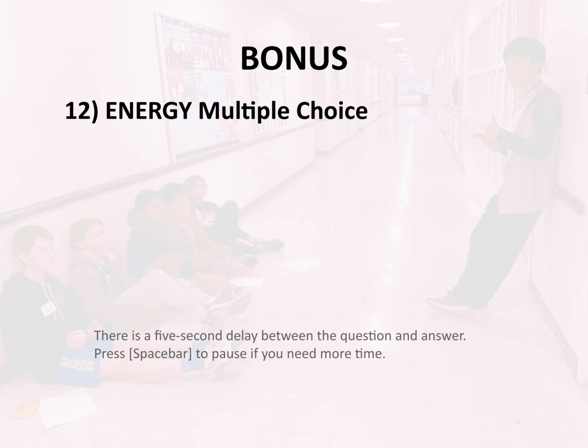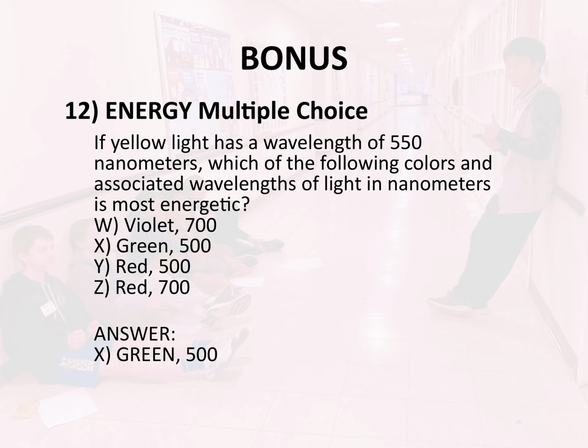Bonus 12. Energy. Multiple choice. If yellow light has a wavelength of 550 nanometers, which of the following colors and associated wavelengths of light in nanometers is most energetic? W. Violet, 700. X. Green, 500. Y. Red, 500. Z. Red, 700. Answer: X. Green, 500.